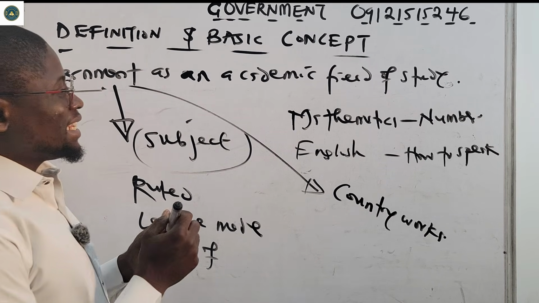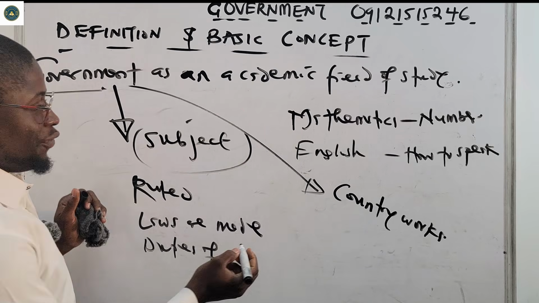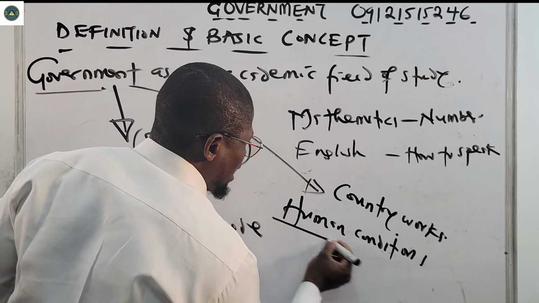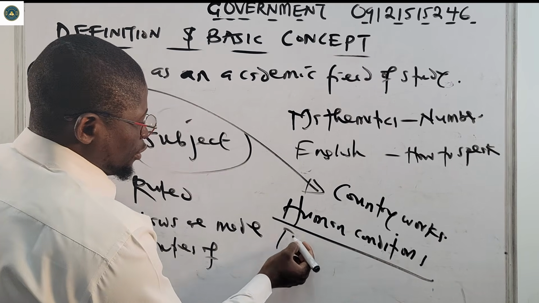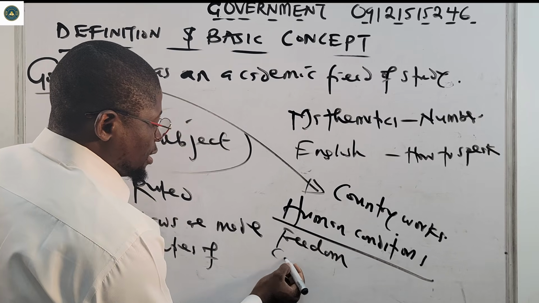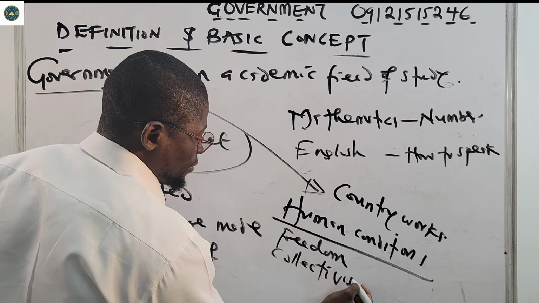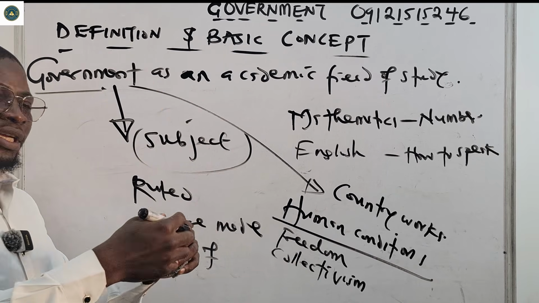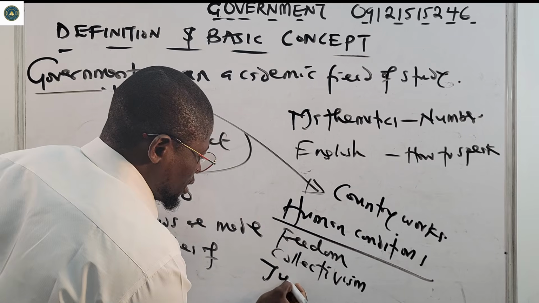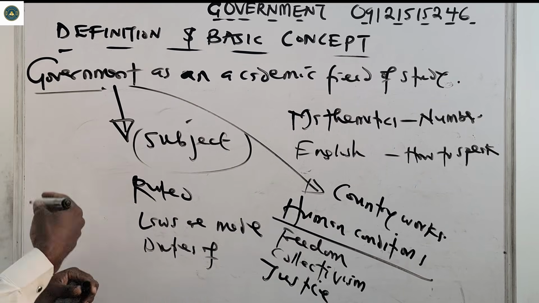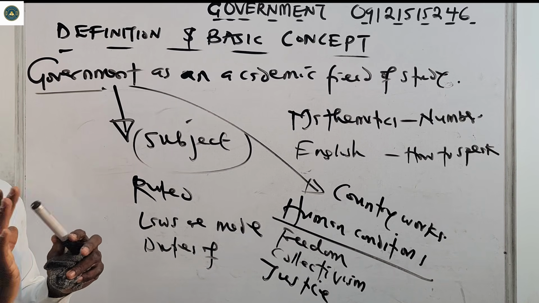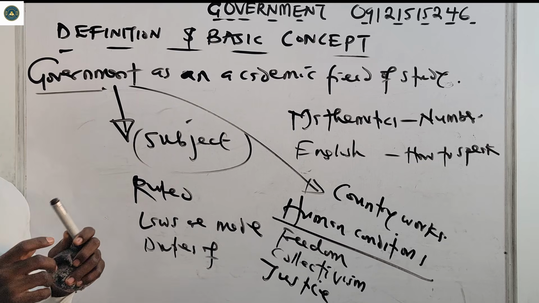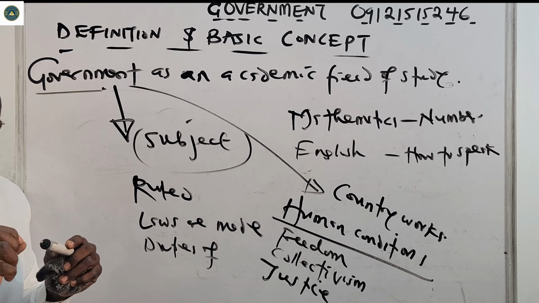As a field of study, government examines many aspects of the human condition. You see notions like freedom or liberty. You see collectivism, which is for collective efforts: let's make the country better. You see freedom, you see justice, and how people interact with each other. These are all notions, all aspects of the human condition that are being examined in government as an academic field of study.